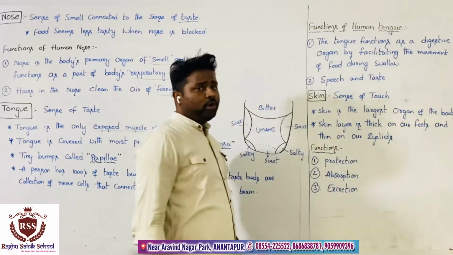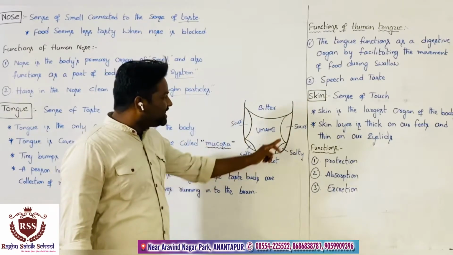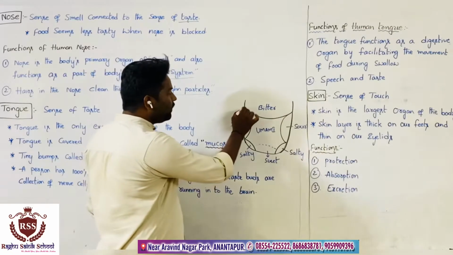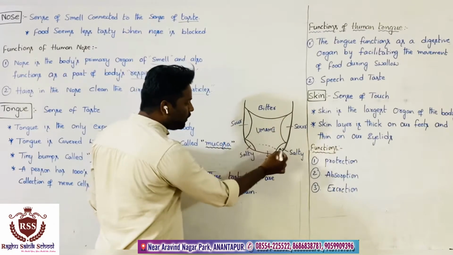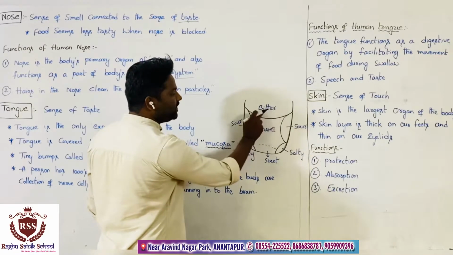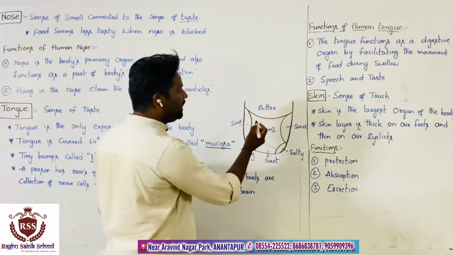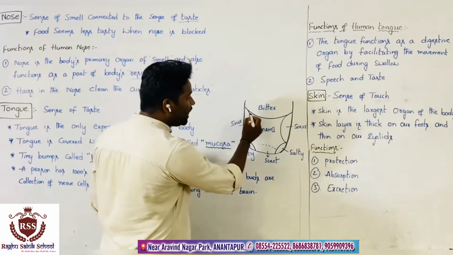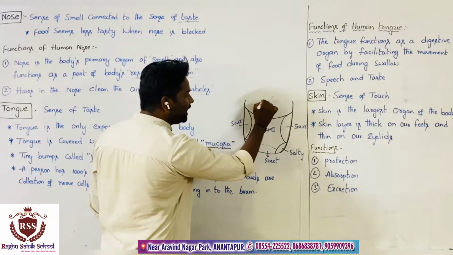And if you observe the figure of the tongue, we will find where we get different types of taste. On the back side of the tongue, which is connected to our throat, we have bitter taste.